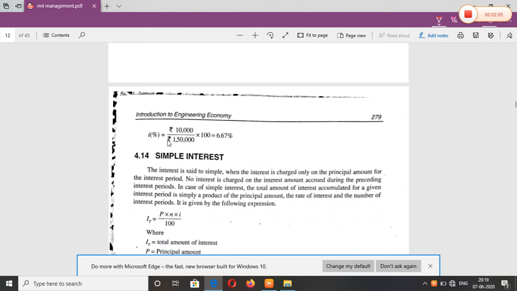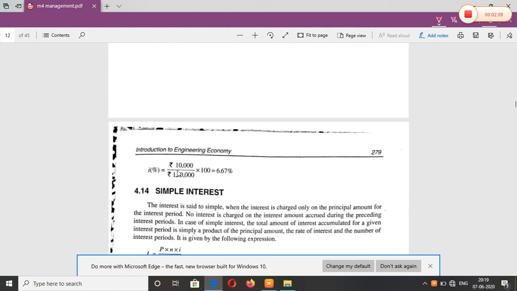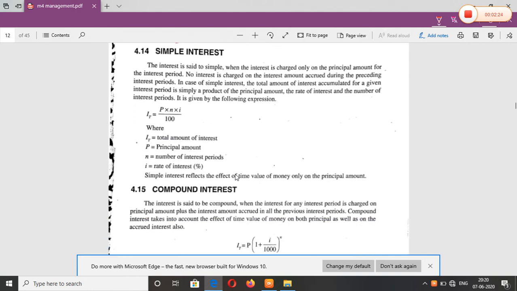And for simple interest we have a formula. What is the extra amount I got? 10,000, divided by what I deposited initially, 1,50,000, into 100. You will get 6.67%. This much interest is paid by the bank at the end of 1 year. Next, this is simple interest.